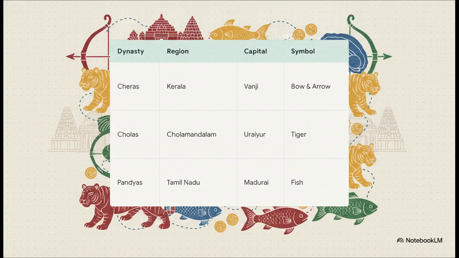While the North was dealing with political fragmentation, the Deep South was absolutely flourishing during what's known as the Sangam Age, which is famous for its rich Tamil literature. Three major dynasties dominated here. You had the Cheras ruling parts of modern Kerala and Tamil Nadu from their capital at Vanji, represented by the bow and arrow. The early Cholas controlled the Cholamandalam region, with cities like Uraiyur and Puhar marching under the symbol of the tiger. And the Pandyas, based in Madurai, were famous for their pearl trade and flew a flag with a fish symbol. And these kingdoms were incredibly interconnected through maritime trade, even trading extensively with the Roman Empire.